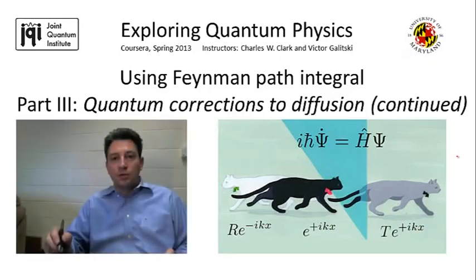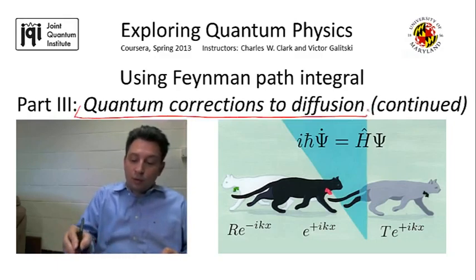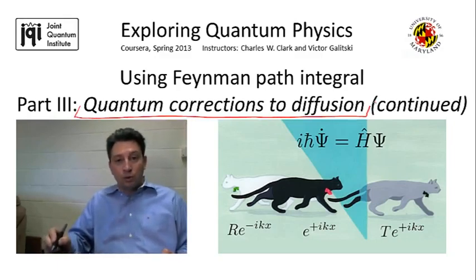So in the second part of this segment, I'm going to elaborate on the weak localization phenomenon, and in particular we'll discuss in more detail the self-crossing trajectories that are responsible for it, and we'll identify the physical circumstances under which they're actually important. This discussion is going to be under the title I put here, Quantum Corrections to Diffusion.